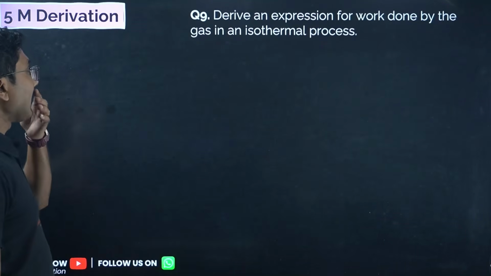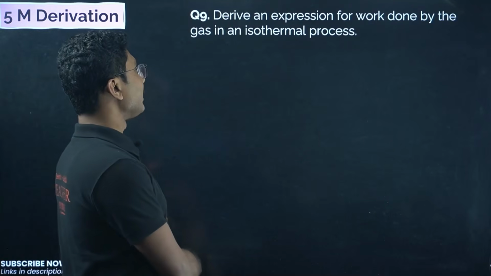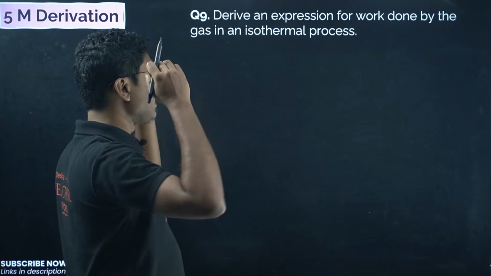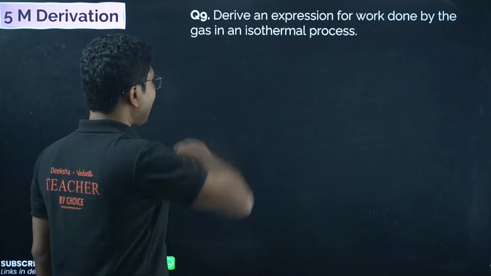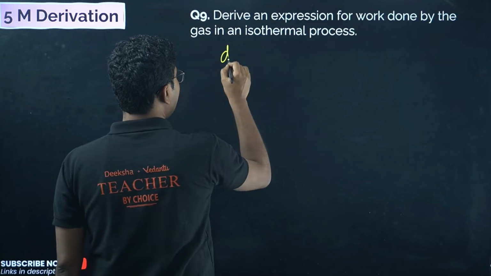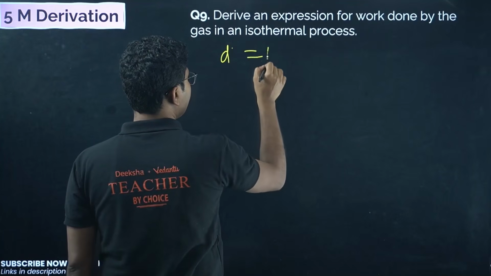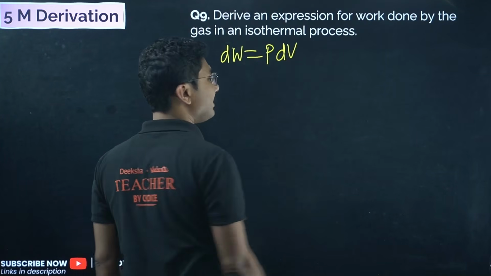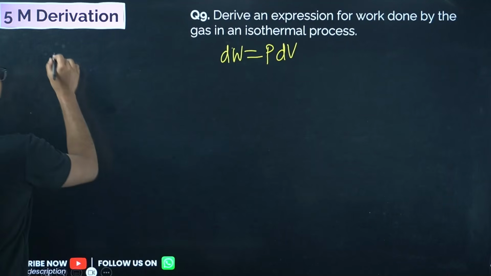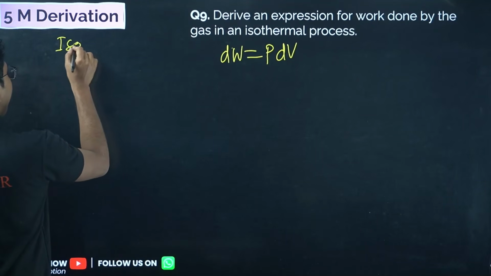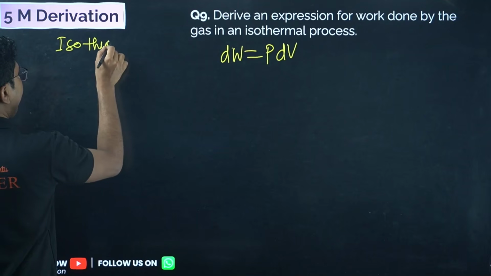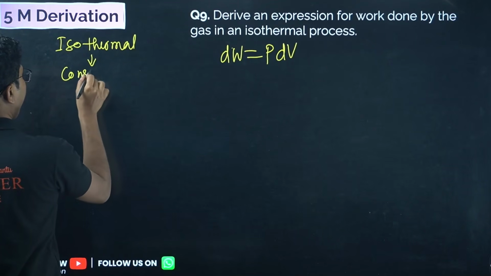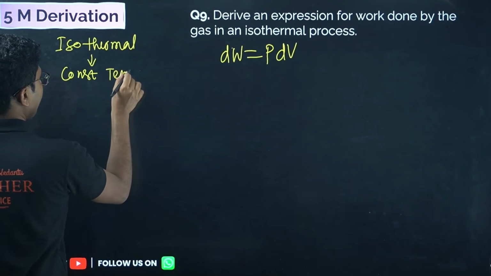Now the next derivation: derive an expression for work done by the gas in an isothermal process. Isothermal is a very slow process, and the thermodynamic work done is given by dW equals PdV. Isothermal means constant temperature.